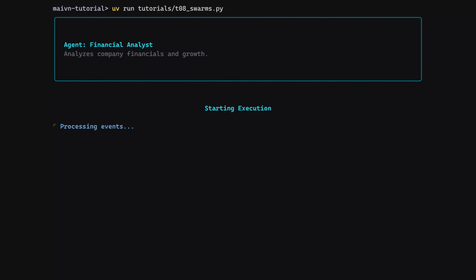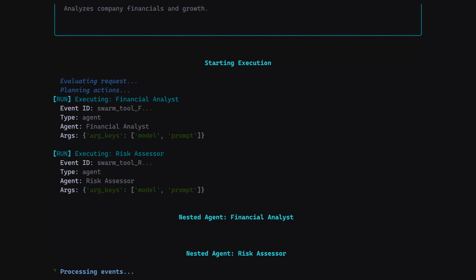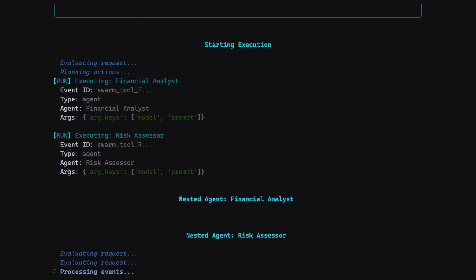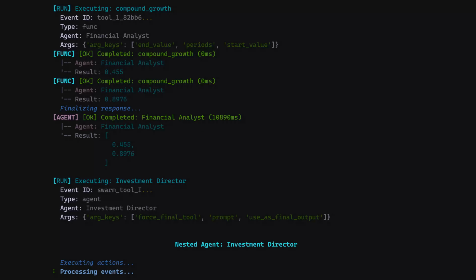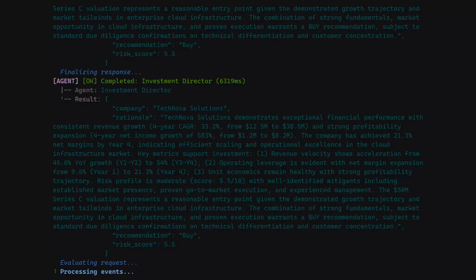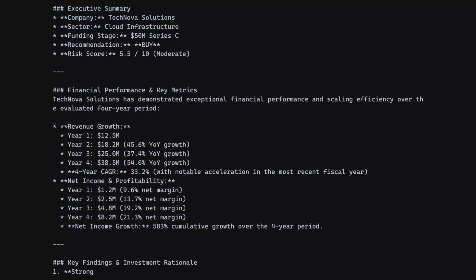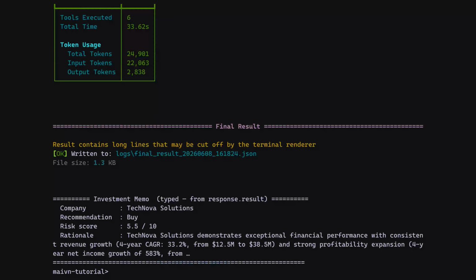Run it. Watch the swarm work the same request. The financial analyst computes the compound growth. The risk assessor scores the risk, and the investment director pulls both findings together and calls generate memo. One request, 3 specialists, and a single structured memo comes back. A clear recommendation, the rationale, and a risk score. Because the memo is a final tool, the result is typed. We read it from response.result, not as prose.